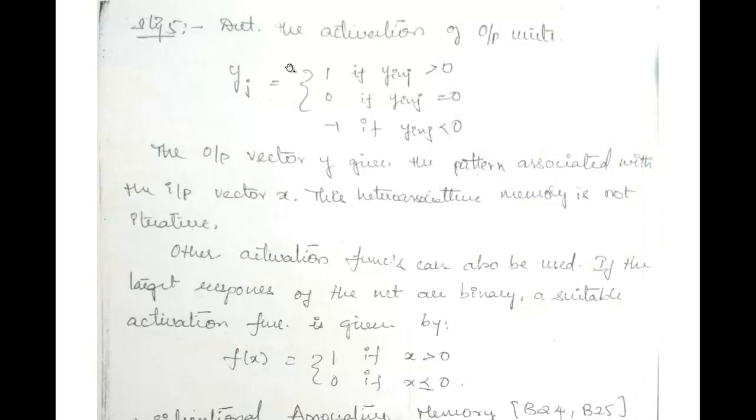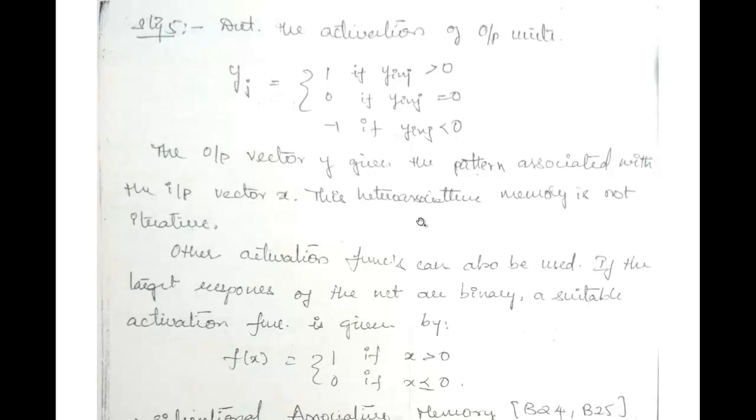Now the last step: we will be determining the activations of the output units. That is, y_j, your output, is equal to 1 if y is greater than 0, equal to 0 if y is equal to 0, and minus 1 if y is less than 0. The output vector y gives the pattern associated with the input vector x.